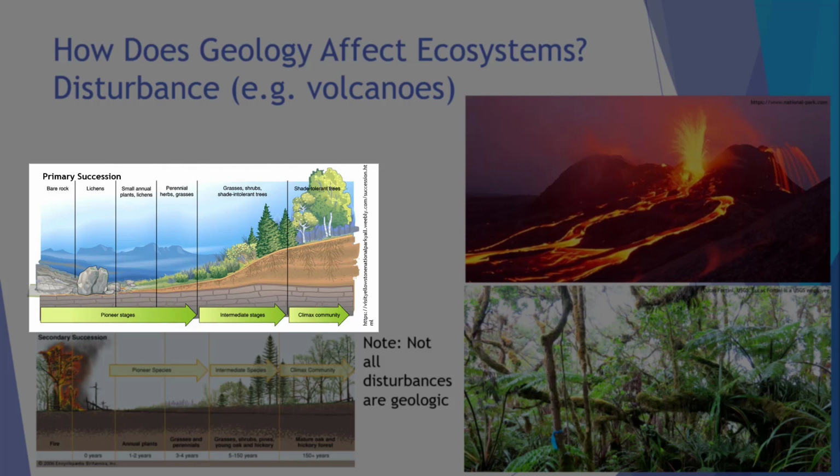The only species that can colonize are things like lichen that can exist without soil. Over time, the lichens are replaced by small plants and then grasses. As more soil develops, shrubs and then trees can eventually colonize and outcompete the weedier grasses. This process continues until the climax community is reached. This process can take hundreds of years.